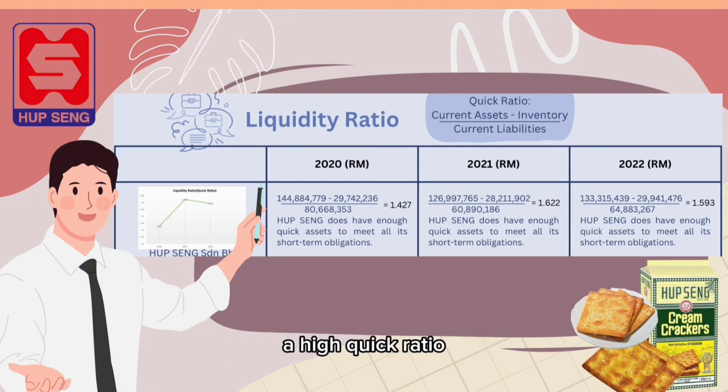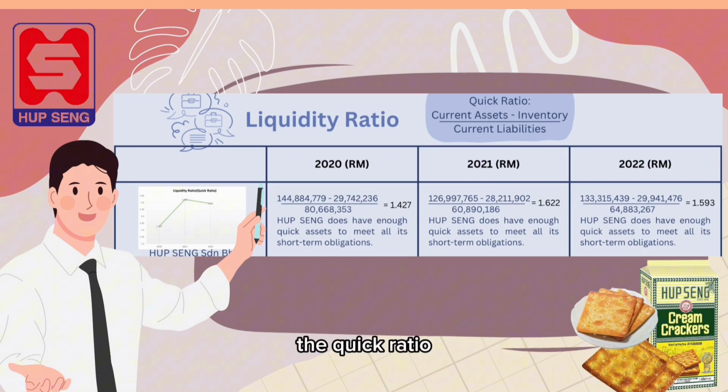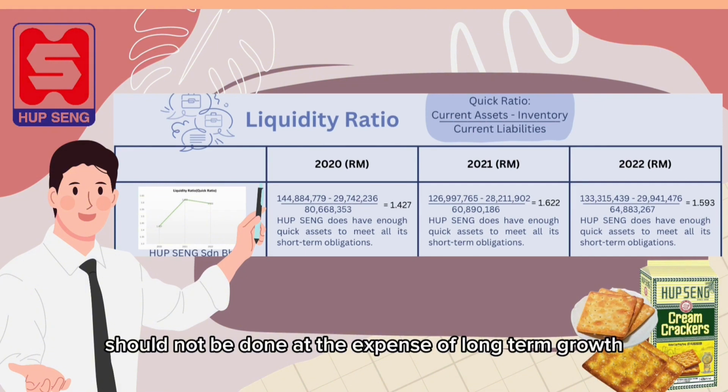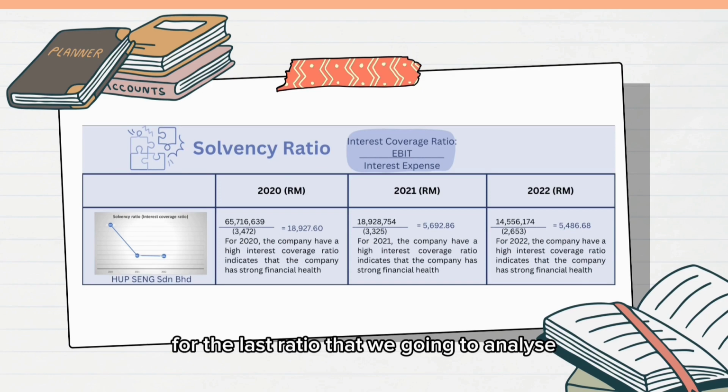A high quick ratio indicates that the company has sufficient liquid assets to cover its current liabilities, which can build trust and lead to favorable credit terms. However, it is important to note that increasing the quick ratio should not be done at the expense of long-term growth or profitability. For the last ratio that we're going to analyze for Hasbullah company, it is the interest coverage ratio. So for 2020, we got 18,927.6.